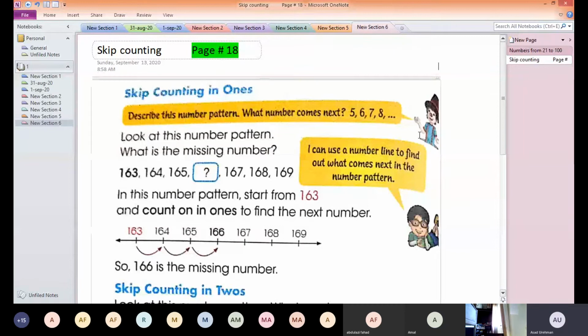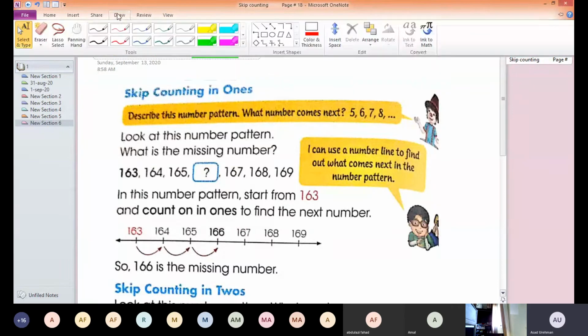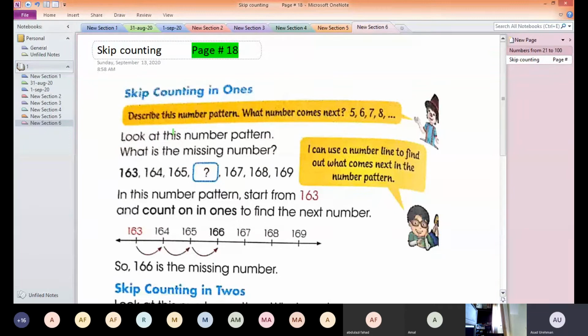Okay, guys. Now skip counting. We have learned the concept of less than, more than, and before, after, and between. Now it's time to learn skip counting. We have to check a pattern, a sequence. The question book says look at this number pattern: 163, 164, 165, then a missing number, then 167, 168, 169. We have to find the missing number.